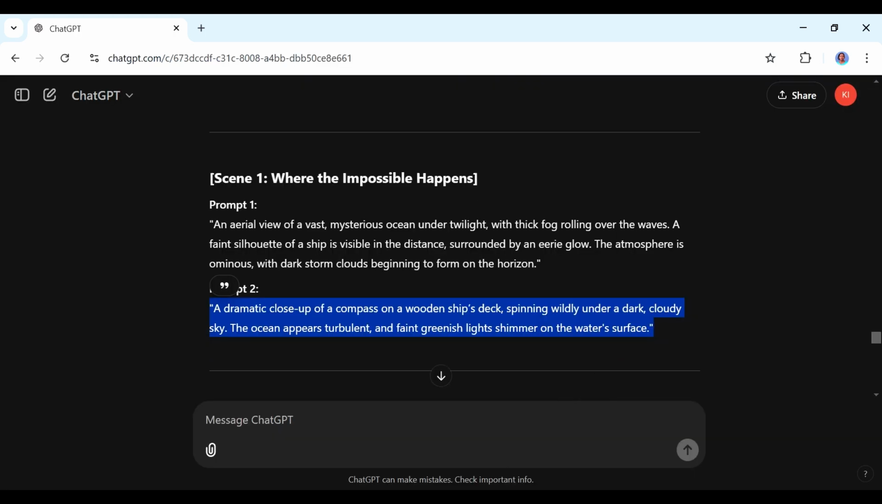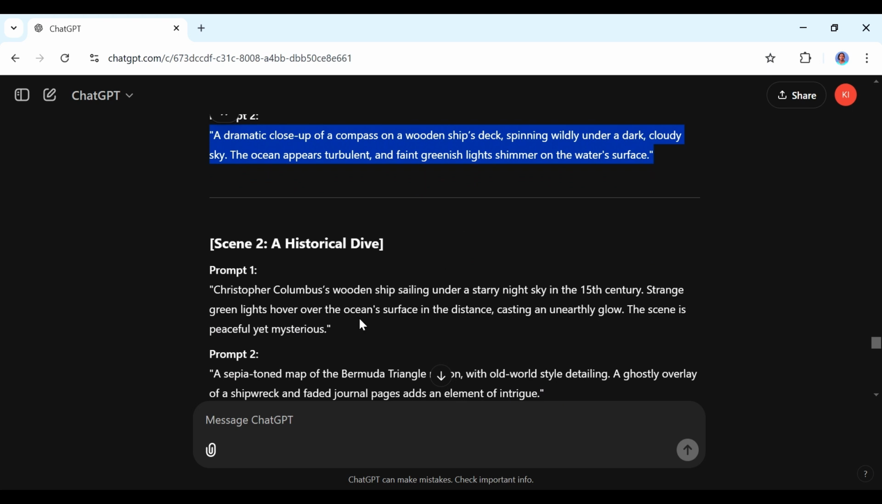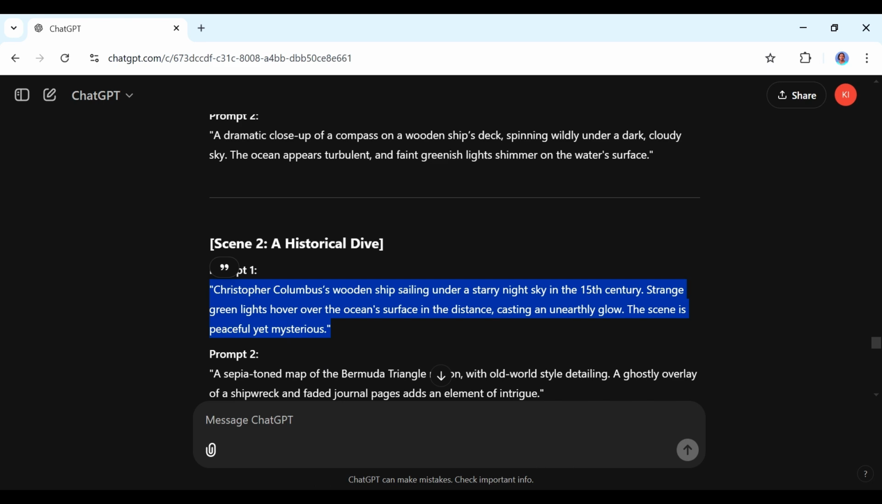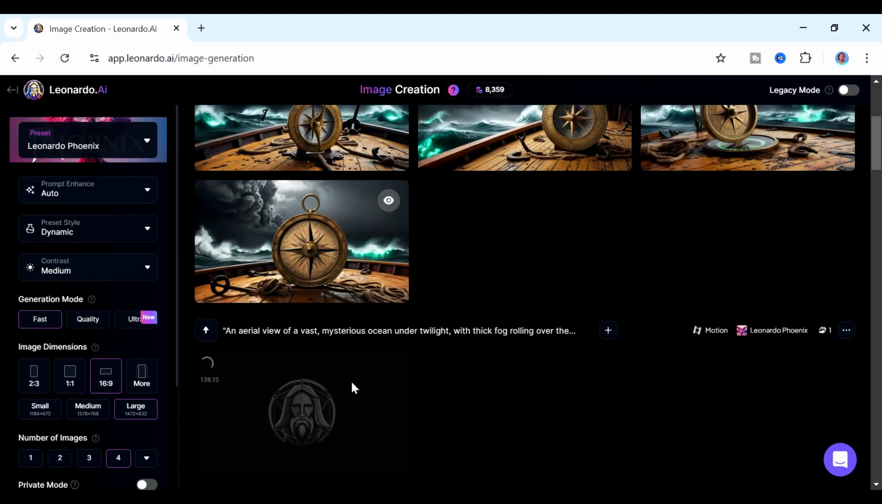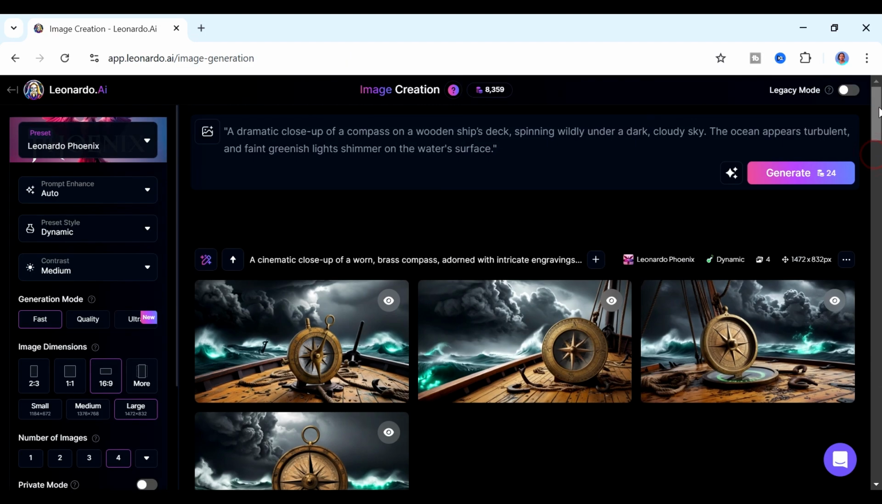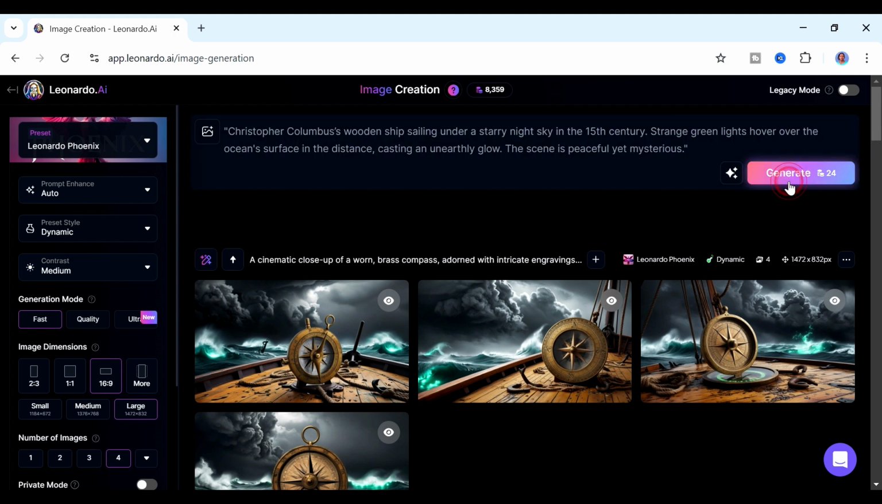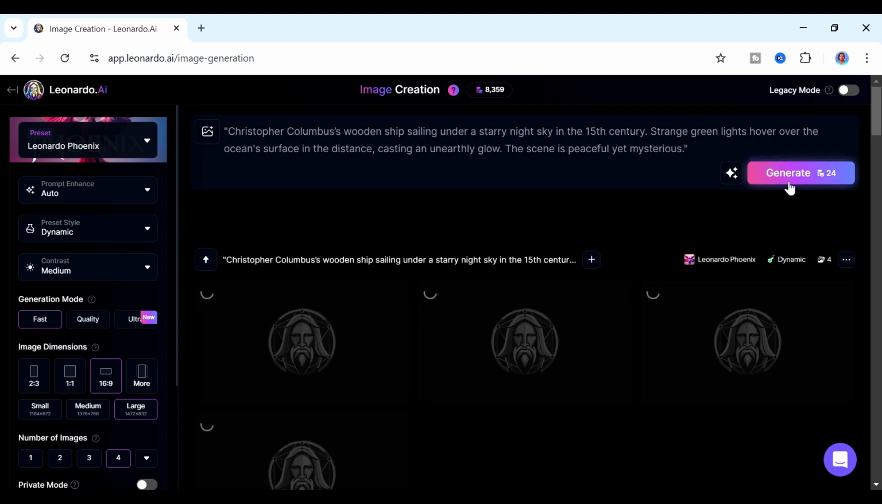But since the other one is not done generating, we can go on to create other AI images for maybe our other scenes as we wait for this to generate. So go back to ChatGPT, copy the next prompt. So this one is for Christopher Columbus, wooden ship sailing under a starry night. Okay, so copy that. Do the same thing we've done for the other images. Just paste it here. Click on generate.